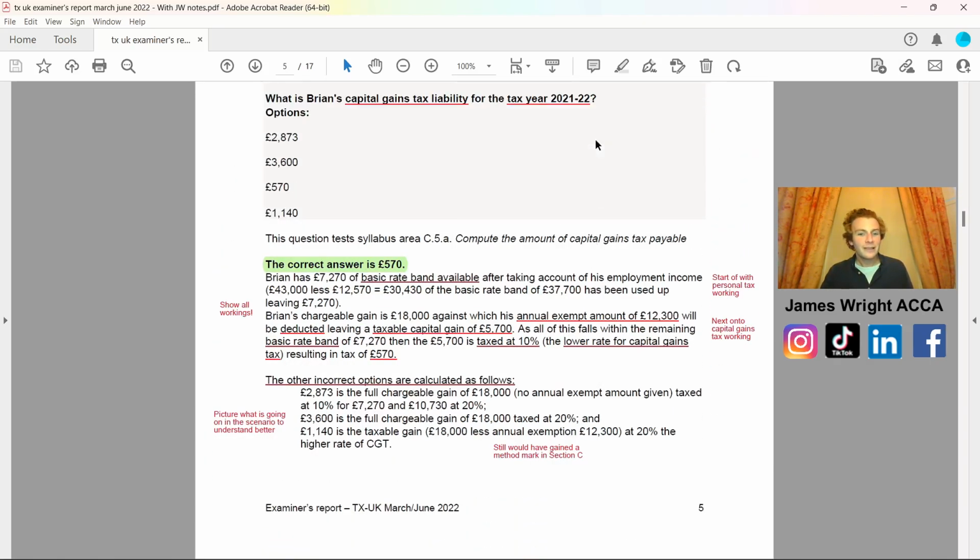But as you can see, that nicely takes us through the examples for section A of the Taxation External Examiner's Report. I hope that was helpful going through, and those little techniques, along with the notes we've gone through today, could be the difference in helping you to pass your examination.